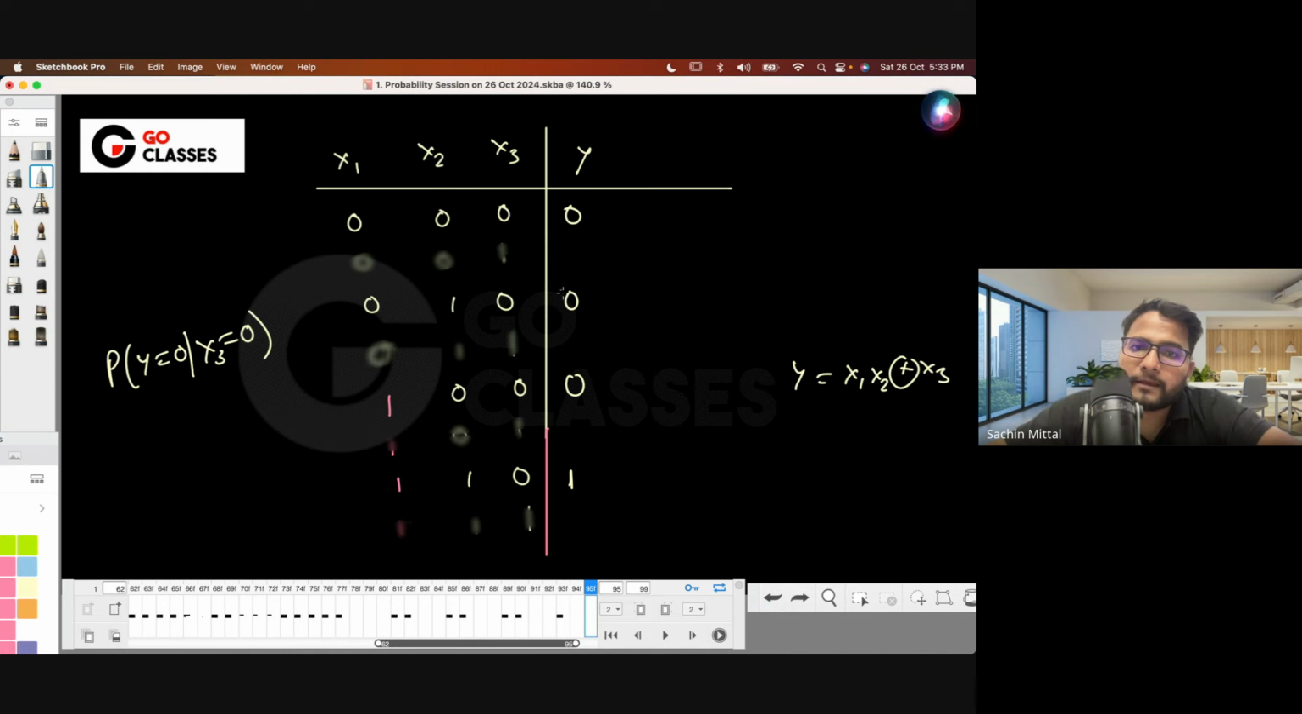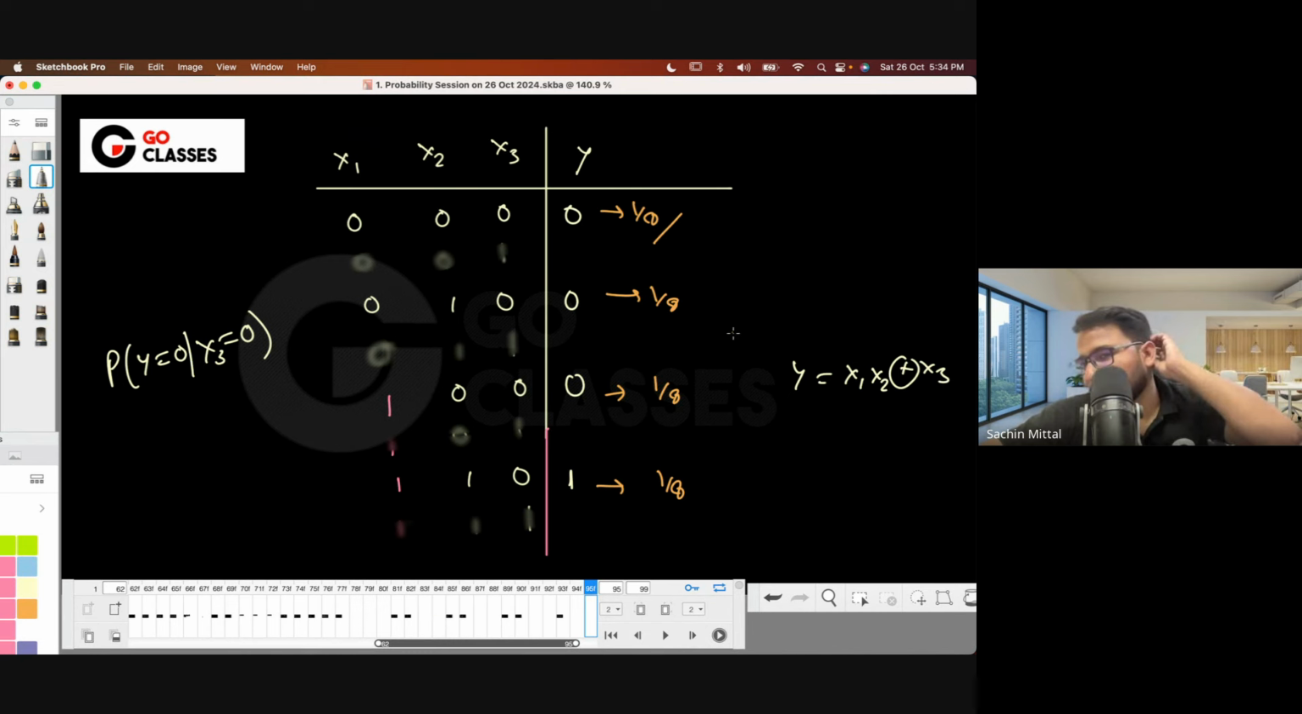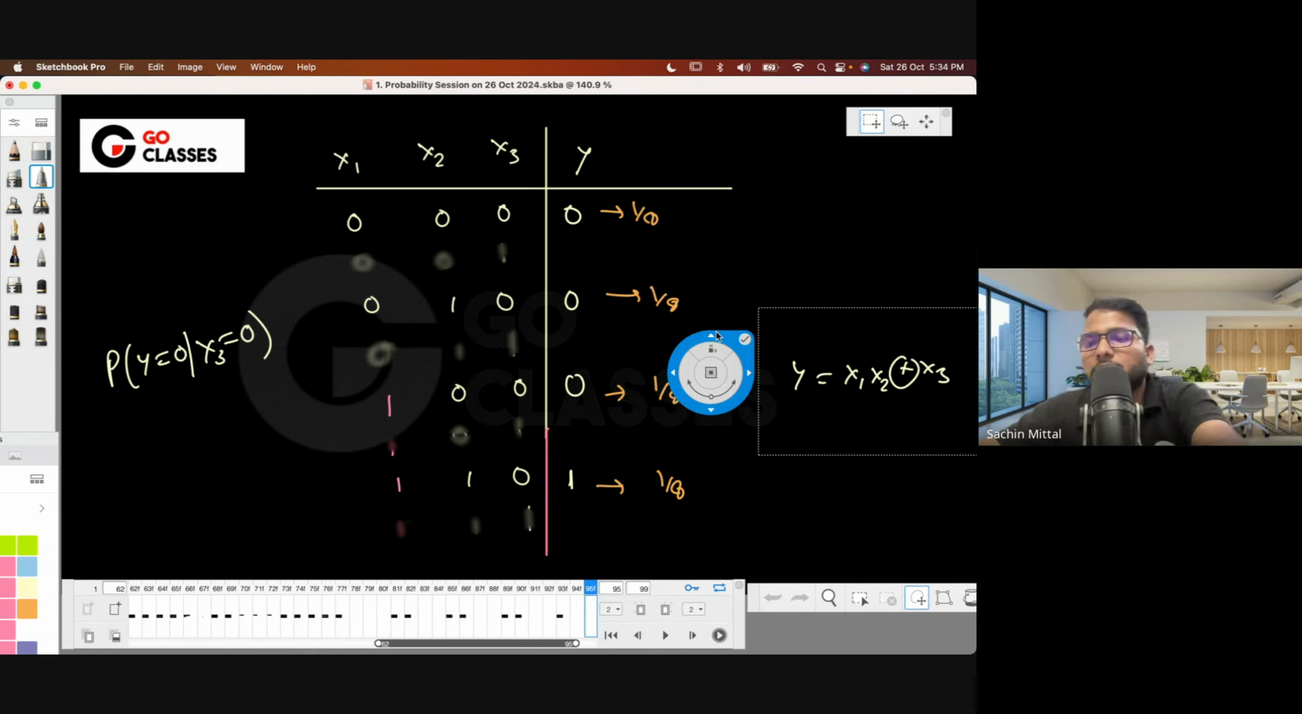Can I just say that this is 1 by 8, this is also 1 by 8, this is also 1 by 8? Can I just sum this up? Tell me. See, this 1 by 8 was in the original sample space, but in the reduced sample space, it will be 1 by 8 divided by 1 by 8 into 4, which is 1 by 2, right? Basically, you can say everything is equally likely. So 1 by 4, 1 by 4, 1 by 4. Okay, 1 by 8 was earlier, but now it is 1 by 4.